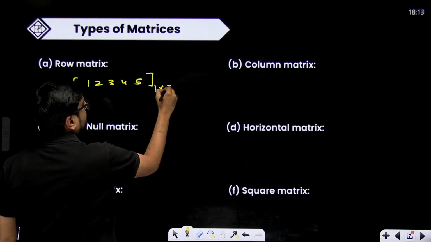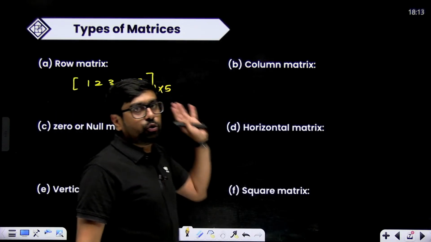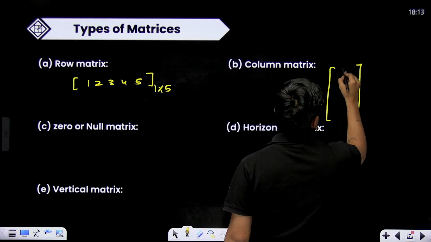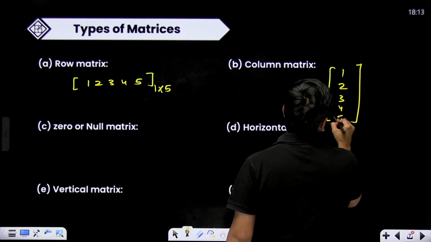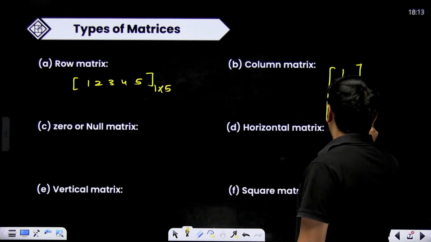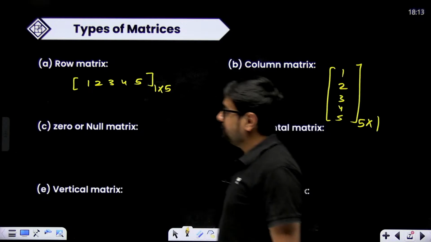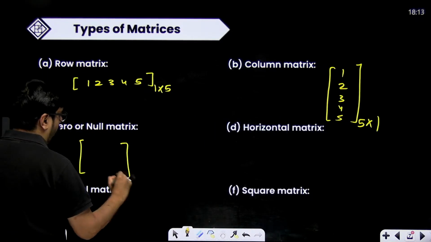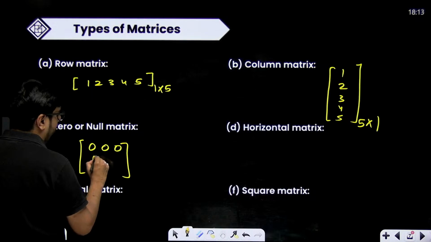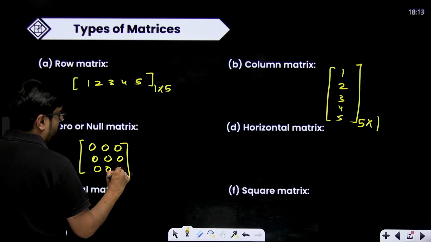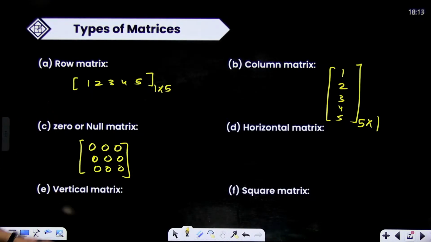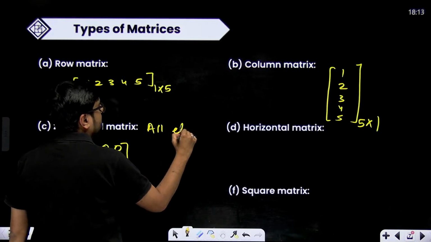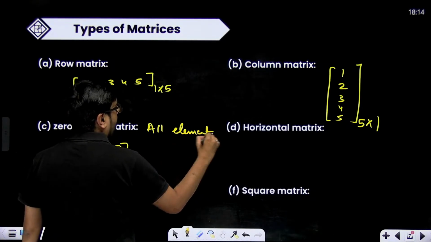So 1 cross 5. The number of rows should be 1 in a row matrix, and similarly in a column matrix, the number of columns should be 1. It should look like a column. 5 rows are there and 1 column is there. Zero or null matrix means all the elements inside my matrix are just 0. That's called a zero or null matrix. All elements are 0.